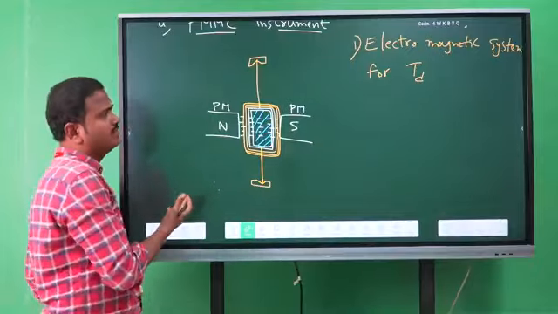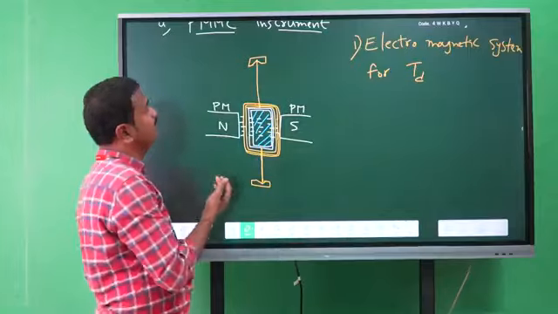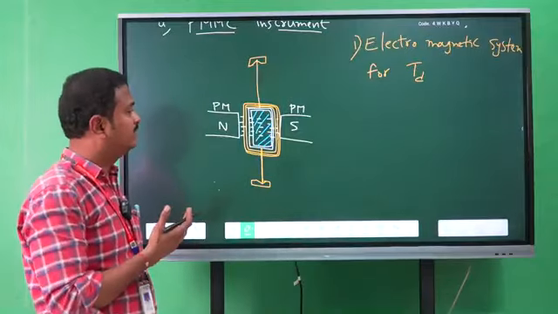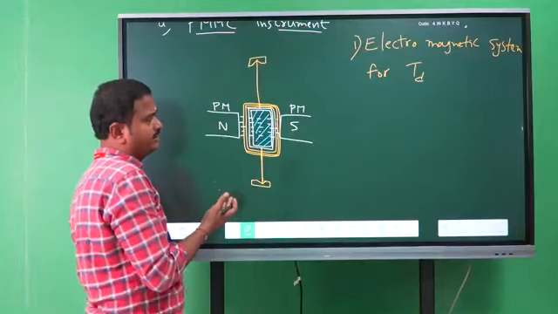Okay. So what is the working operation? It is similar to a DC motor, right? So the permanent magnet moving coil instrument working principle depends on the DC motor principle.